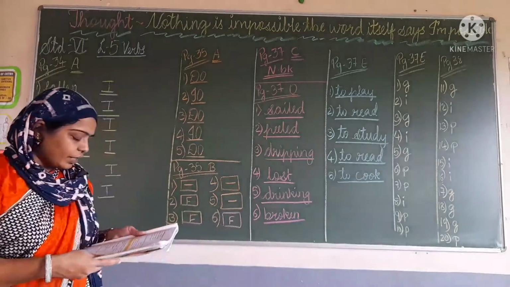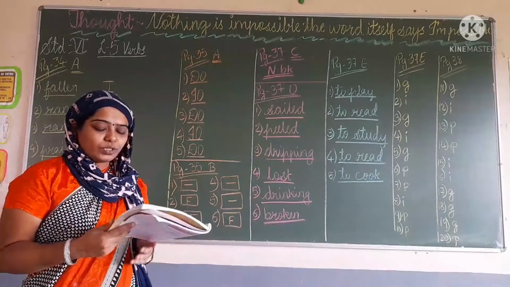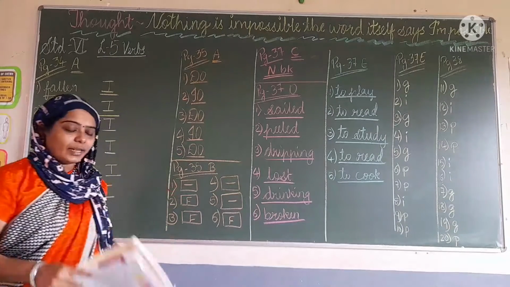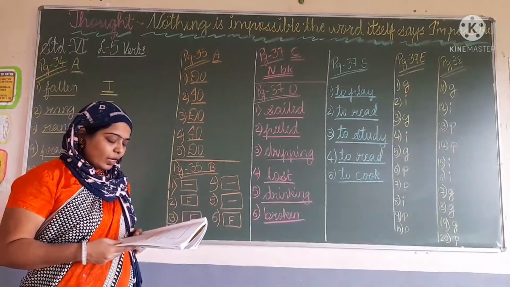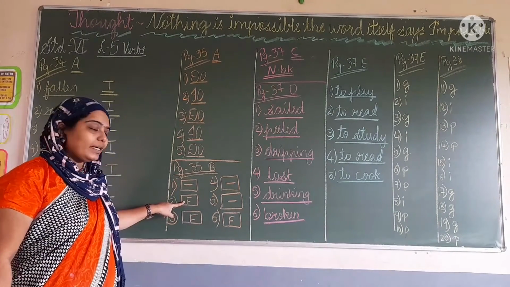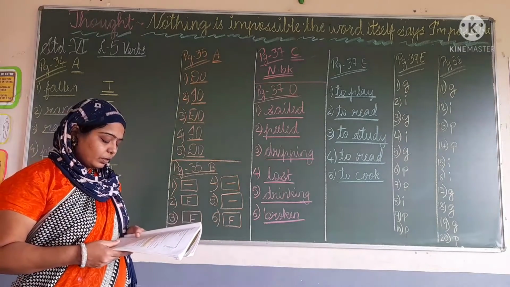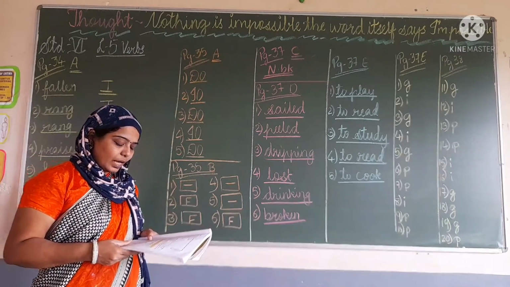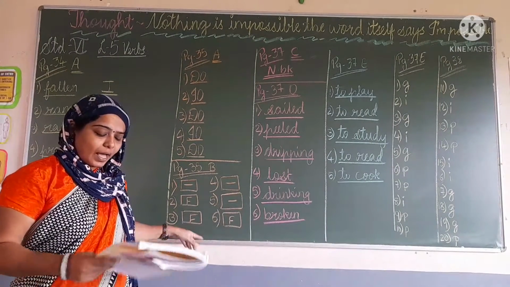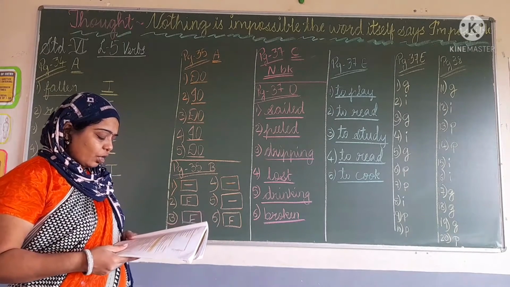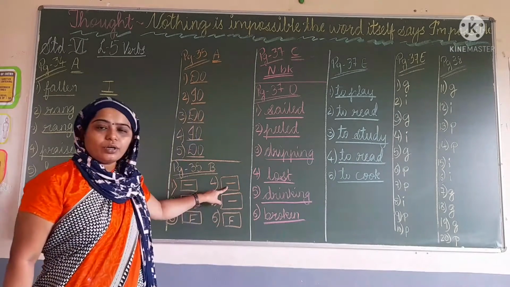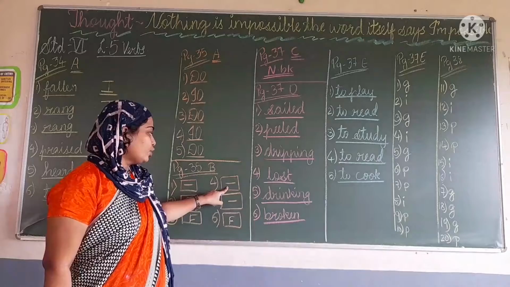Okay, so first one now we are going to read. The children started to sing. To sing is not a finite verb, so we just put a dash there. Now second one, Rohan stood up to answer in class. Stood is a finite verb, so we write F there. Now third one, the teacher asked the students for their books. Asked is a finite verb, so we write F there. Now next, jogging is good for keeping fit. Jogging is not a finite verb, so we just put a dash.